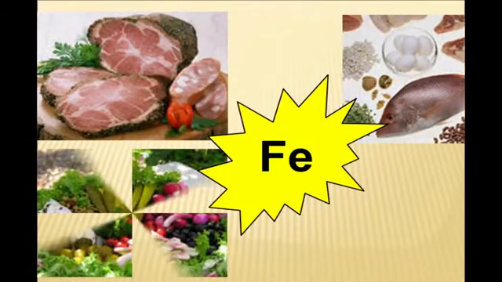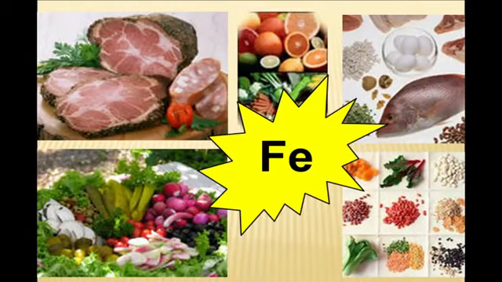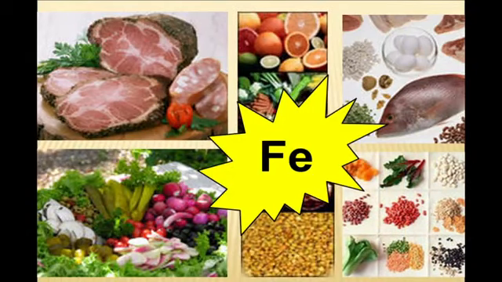Iron enters our organism first of all with animal food: meat, fish, and eggs are very rich in iron, and only slightly it may be found in different fruits, vegetables, and plants.